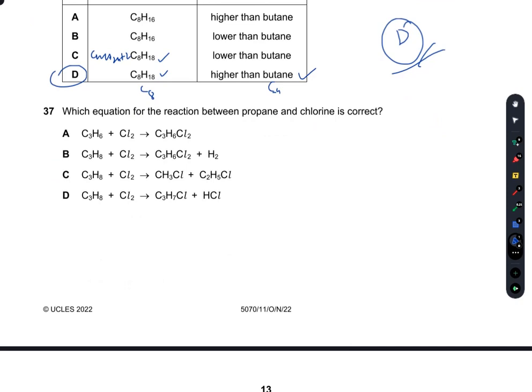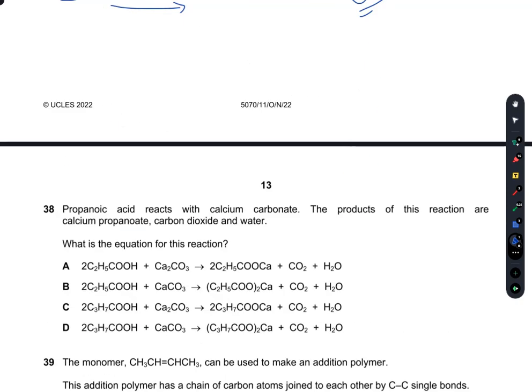Question number 37. Which equation for the reaction between propane and chlorine is correct? Propane and chlorine: alkane with chlorine is a substitution reaction, and propane is C3H8. A and B are incorrect. Among C and D, one is to be true. This reaction is a chain reaction. So in each reaction an HCl molecule is produced, you know this. So that is D, which is a testament for this. D is the right option.